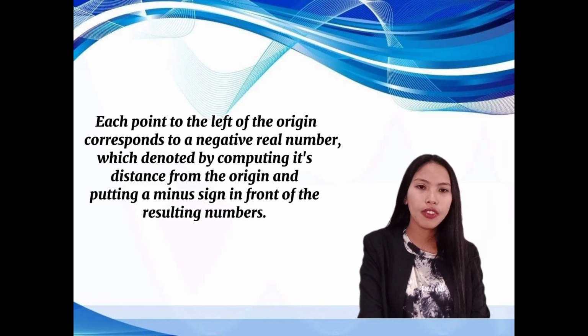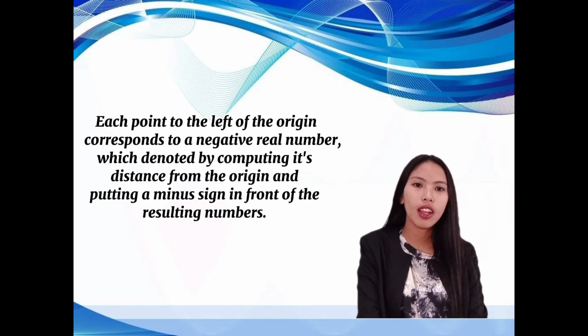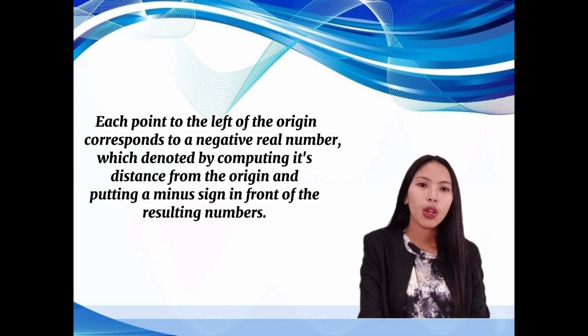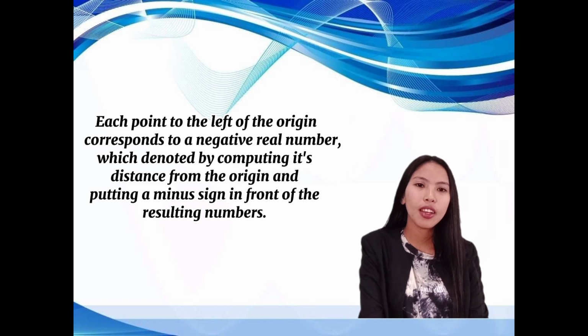Each point to the left of the origin corresponds to a negative real number, which is denoted by computing its distance from the origin and putting a minus sign in front of the resulting number.